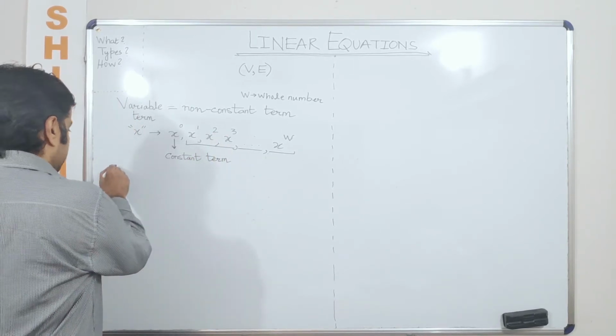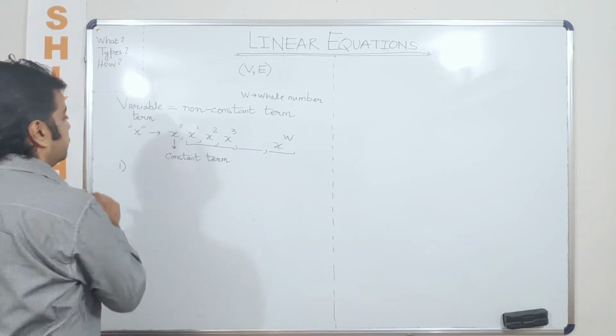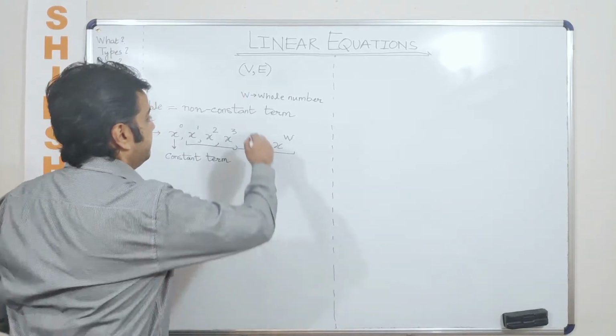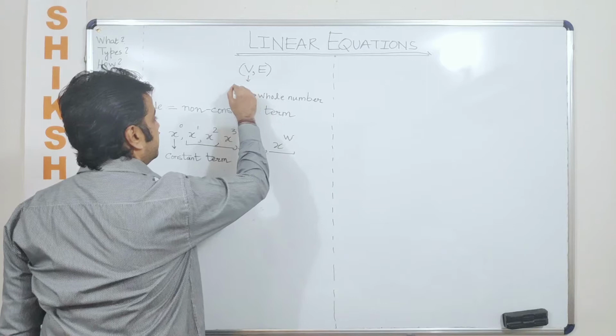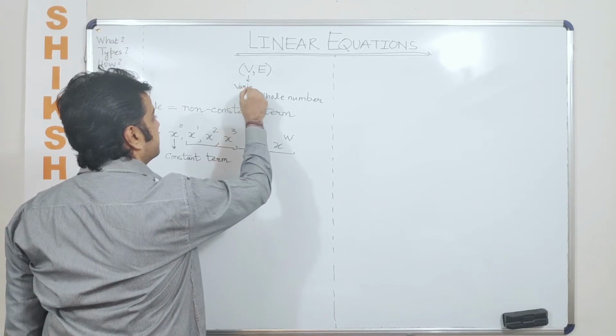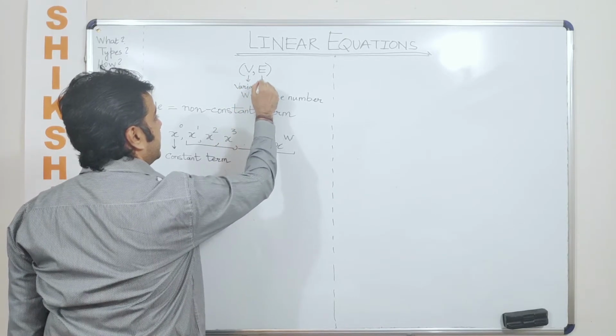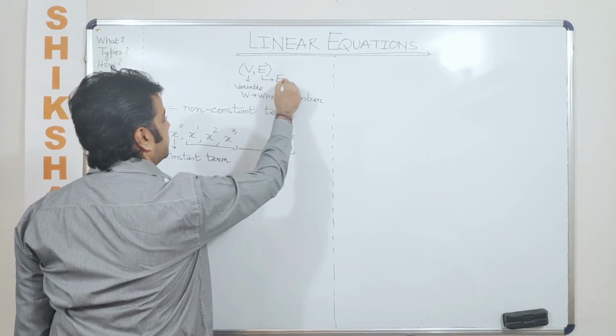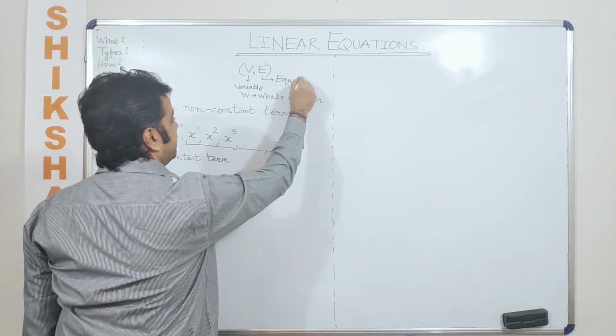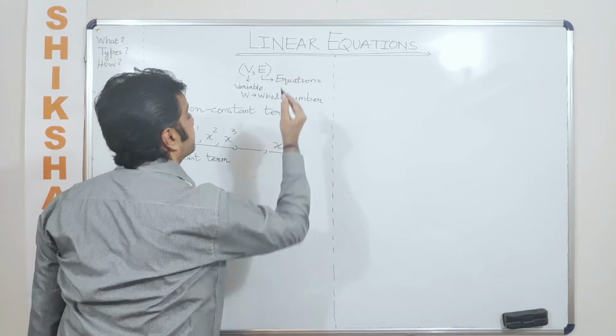Okay, so the first discussion that I am going to have with you, as discussed, V here stands for a variable and E here stands for the number of equations that we will take with the variable.